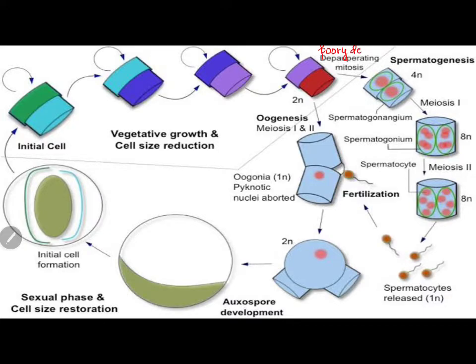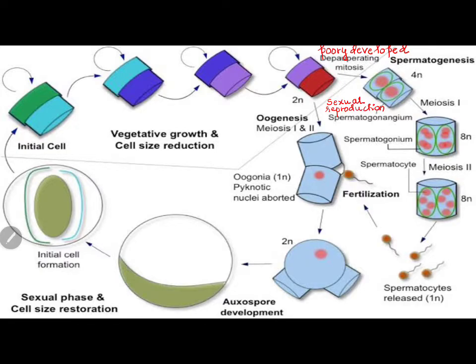Poorly developed because the cytoplasm started reducing generation by generation. The organism is falling short of cytoplasm to survive. Now, at this stage, it goes for sexual reproduction for replenishing the lost cytoplasm.